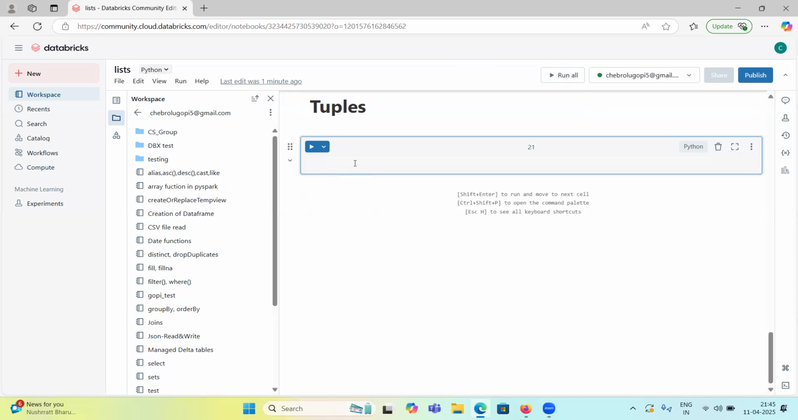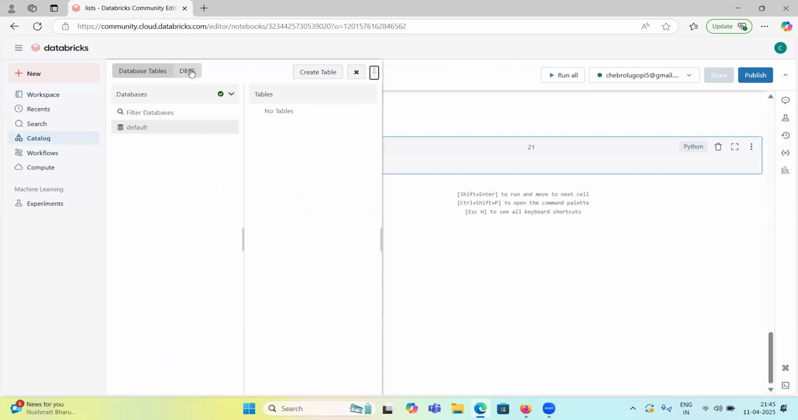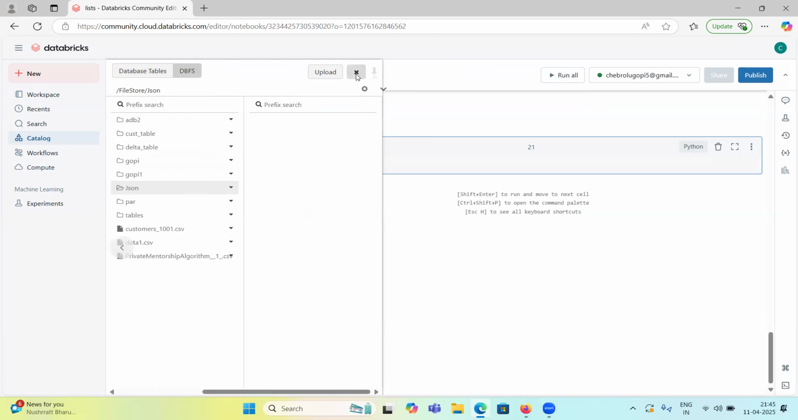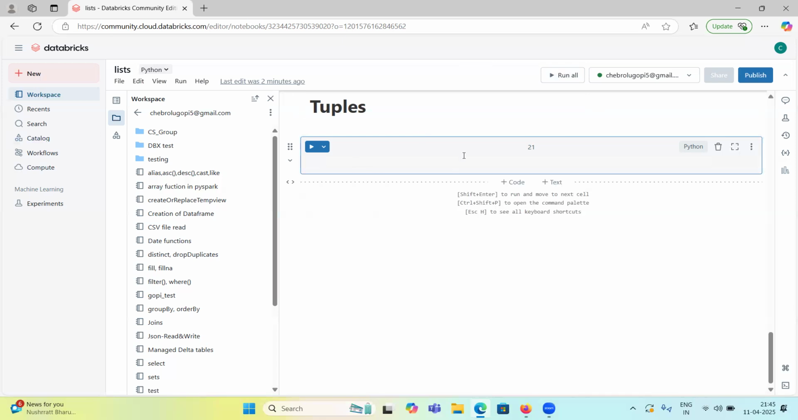For that, we need some input files. So we have Databricks file system. To this Databricks file system, we can upload some files, and these files we will read from Databricks, and on top of those files, we will do transformations and all. No worries.